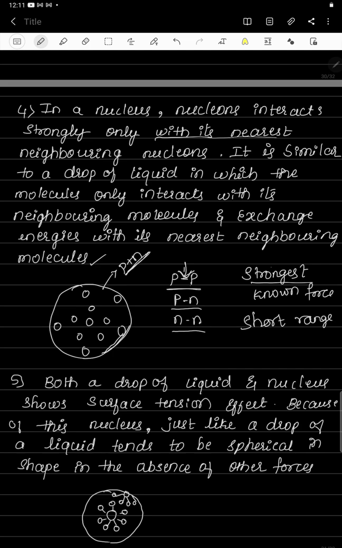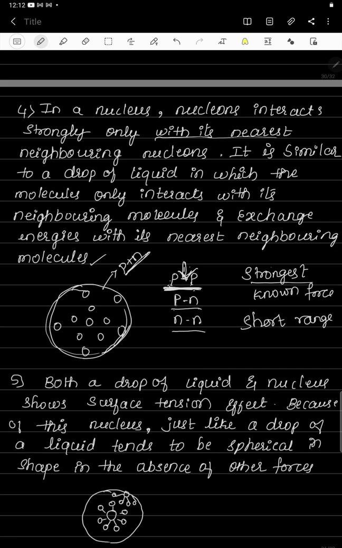Why? Because this is the strongest, that's why it overcomes the electrostatic force of repulsion between two protons. Two protons are positively charged, so between two positively charged particles there will be an electrostatic force of repulsion, meaning these two protons should repel. But actually inside the nucleus this does not happen. Why? Because the nuclear force present inside the nucleus is the strongest one, and it overcomes the electrostatic force of repulsion between the two protons.